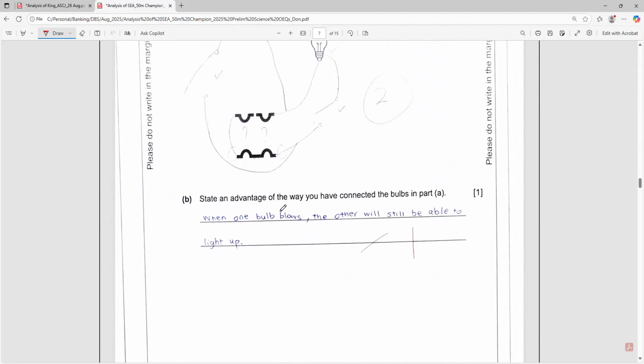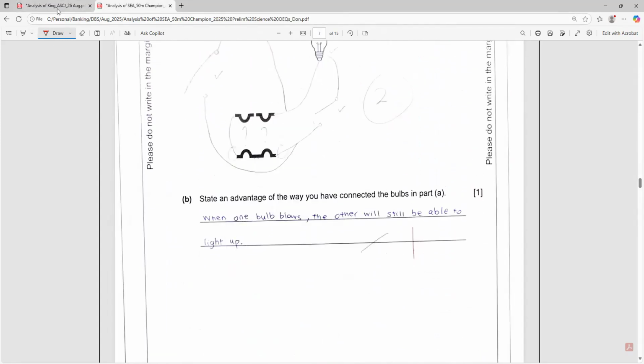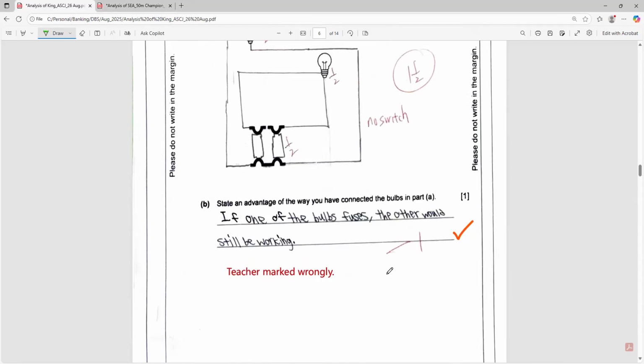When one bulb blows, the other will still be able to light up. He's given 1 mark. Whereas this child, if one of the bulbs fuses, the other would still be working. Isn't it the same reasoning? One is correct and one is wrong. So please review this question.